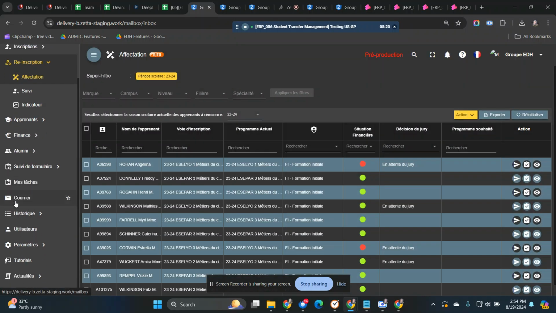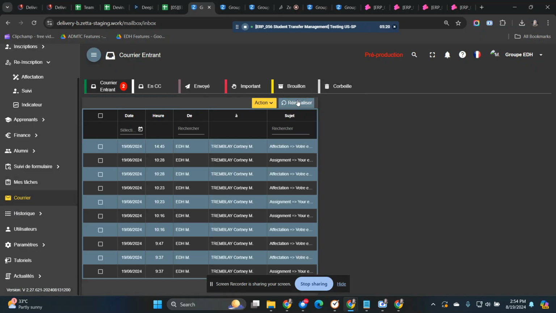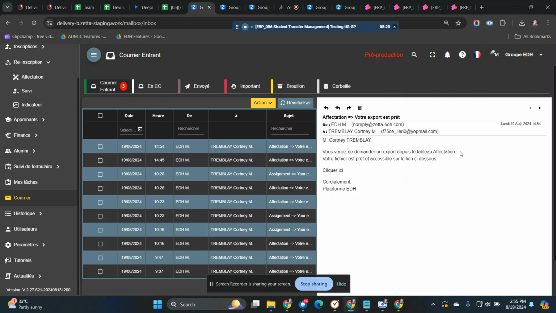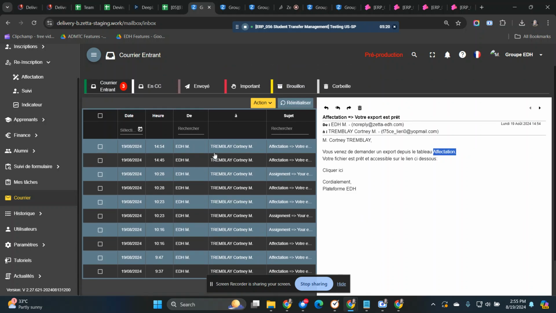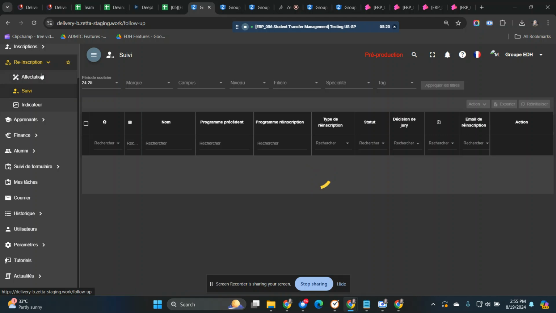data. After that, I go to the memo box. Then look at this. I've received the notification text here in the table affectation. So yes, I still have not received the export notification when I do export in follow-up readmission.